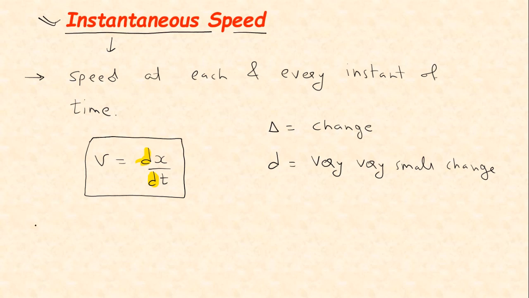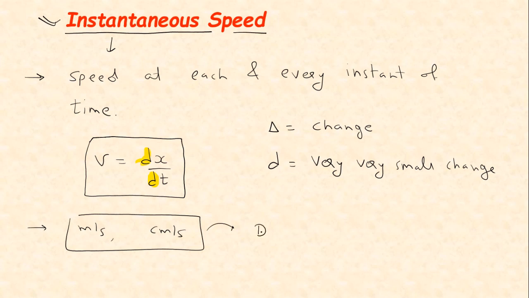Its unit and dimensional formula are the same as that of average speed, that is meter per second, or we can also have centimeter per second. These two are the units, and its dimensional formula of course is L1 T minus 1. Don't worry if you are not understanding this part, because I will teach you. So this was a generalized idea about instantaneous speed. In upcoming lectures I will also tell you why we are defining instantaneous speed, how delta becomes d, and what exactly d is.